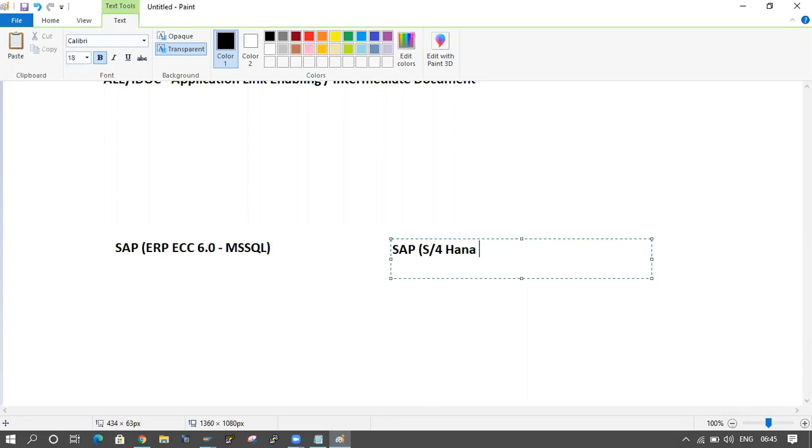Below the HANA version, they may use different databases, Oracle, DB2, IBM, and MS SQL, so SAP could be implemented on different databases. Now SAP introduced S/4HANA, and at that time they introduced one more database, their own database, that is the HANA database.